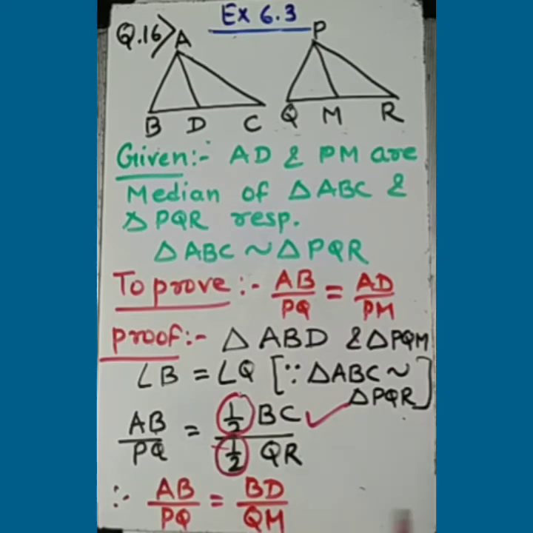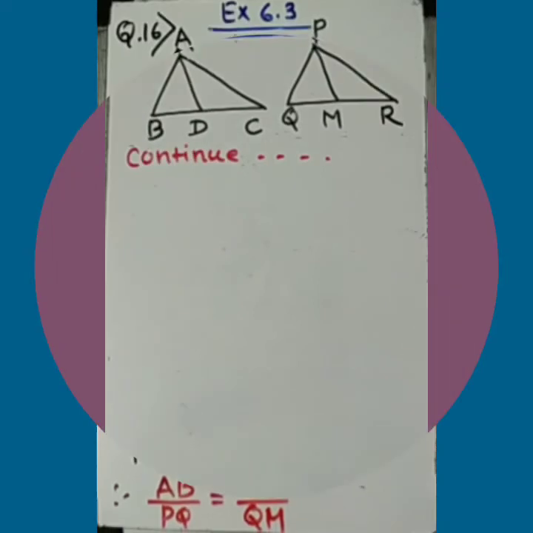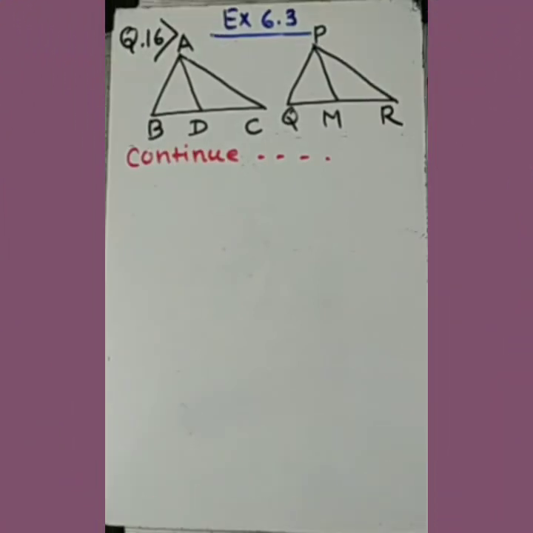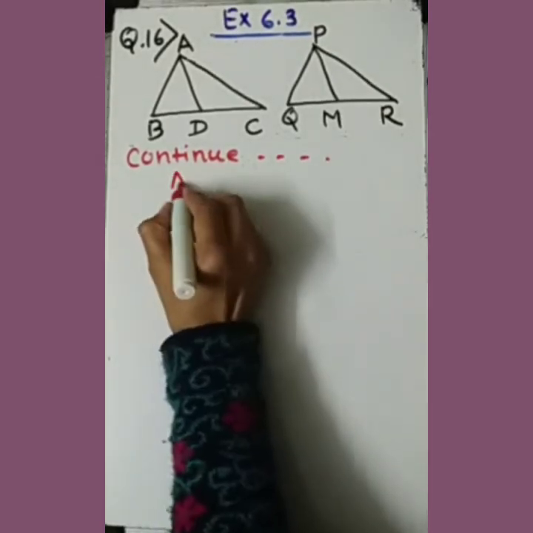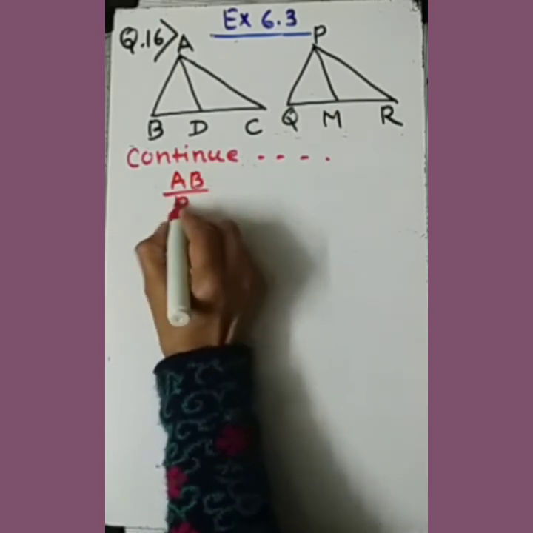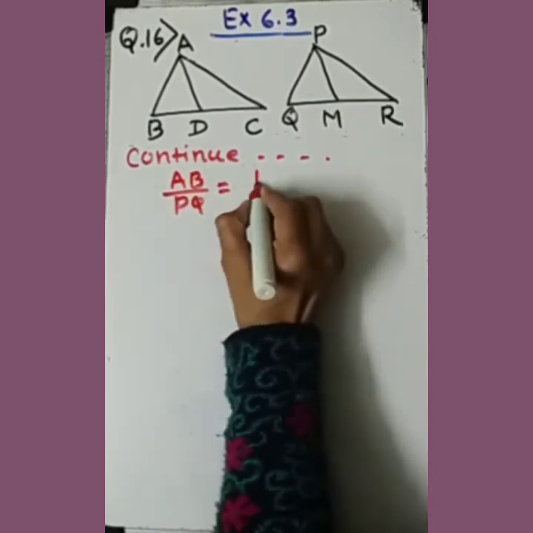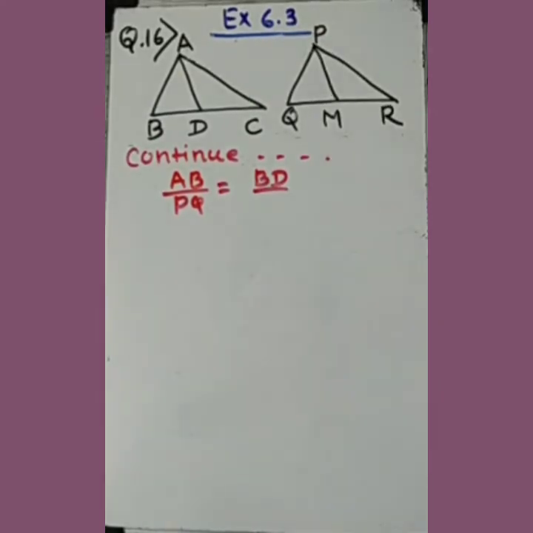Okay, let's see further in the second part. Exercise 6.3, question number 16. We are continuing. Now, as we proved last, AB upon PQ is equal to BD upon QM.